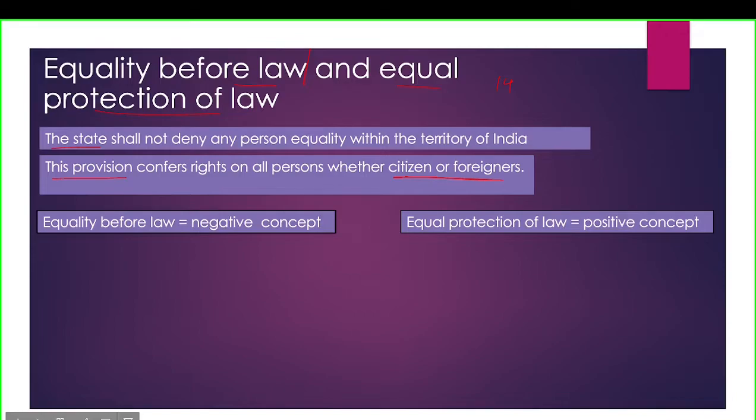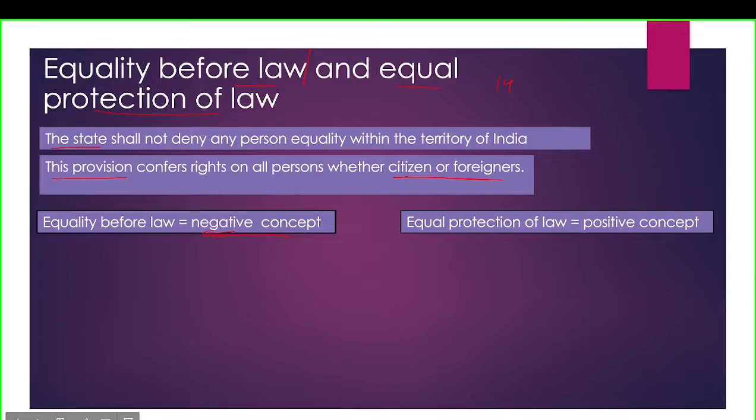So equality has two parts, equality before law and equal protection of law. Equality before law is a negative concept. Why is it called a negative concept? Under this, everyone is equal before the law, no matter if you are rich or poor, upper caste or lower caste. It is called negative because there's no special privilege for any person, everybody is equal.